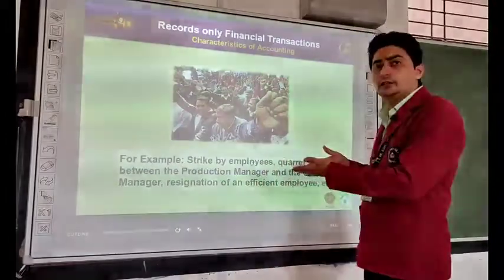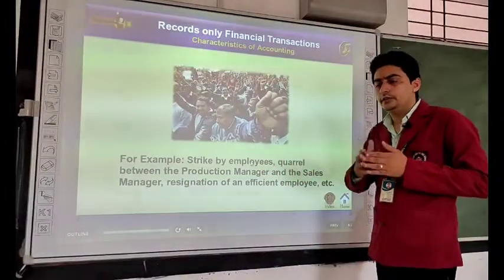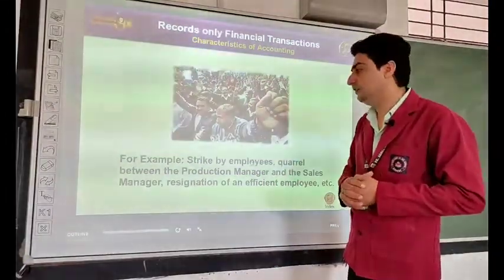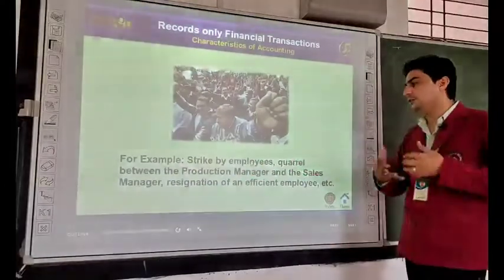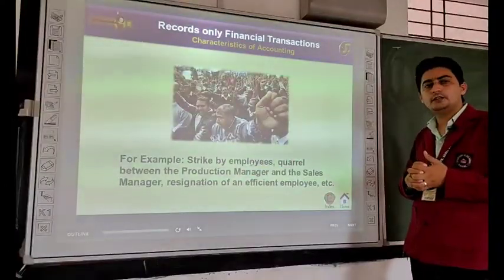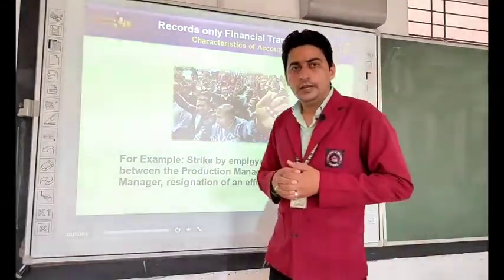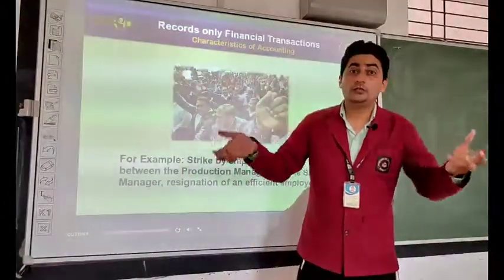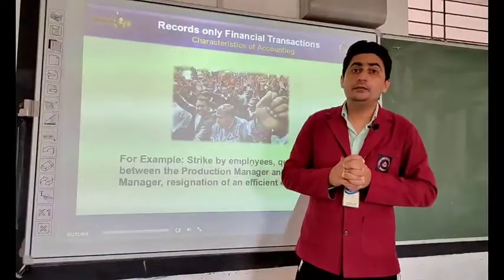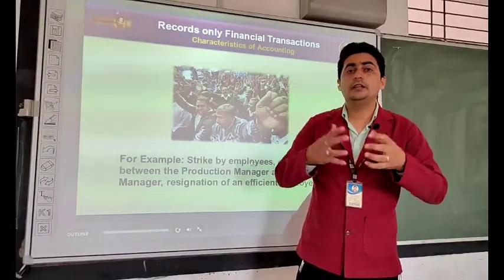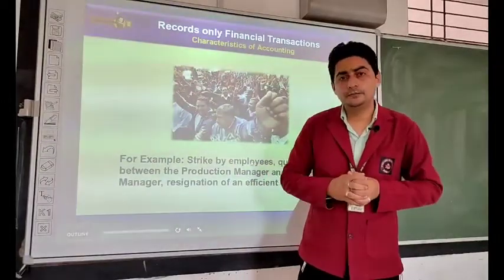But it cannot be entered in the books of account because it cannot be measured in terms of money. Then if there is a quarrel between the production manager and the sales manager, tension will be there in the business between the two managers. If both are quarreling, the firm can incur loss.